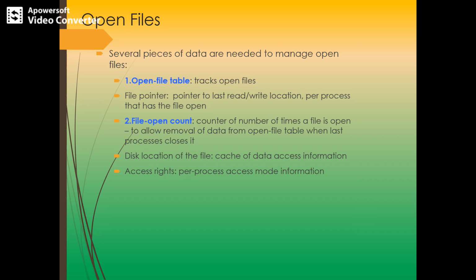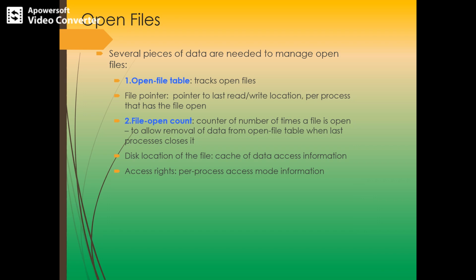The file is opened using the open system call. The open operation takes the file name and searches the directory, copying the directory entry into the open file table. The open call can accept access mode information like read only, read write, or append only, and this mode is checked.